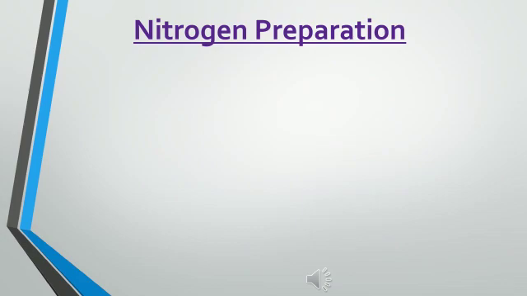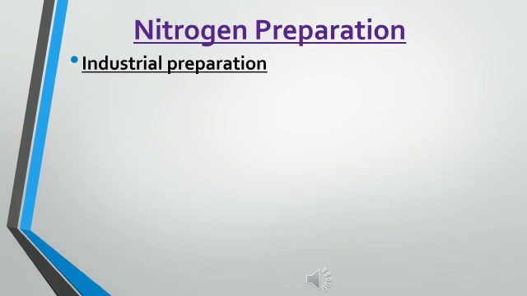Preparation of nitrogen. Nitrogen can be prepared by three methods. First, industrial preparation: large-scale preparation of nitrogen is done by the fractional distillation of liquid air. Liquid air is distilled using a fractional distillation column, and we can get nitrogen.